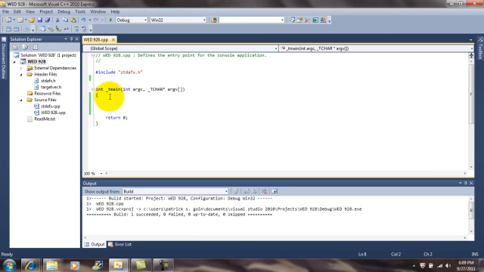Now, to start off this while loop, we are going to declare a variable, which I'm going to declare as x equals 0. When I do this, I am telling the program that I want my variable to start at 0, or to start counting at 0, rather. When I type in while, it turns blue.